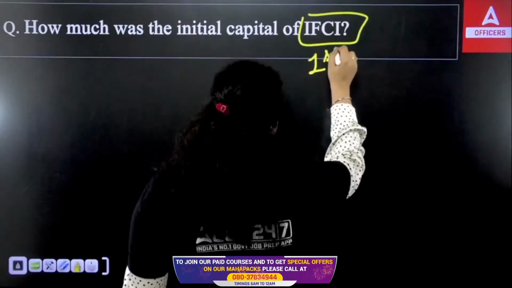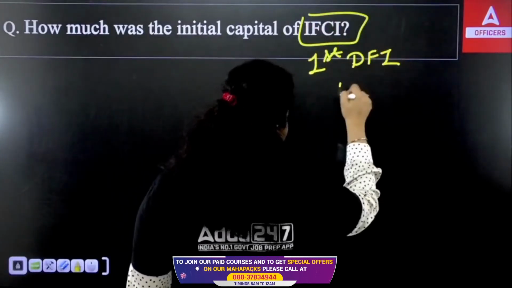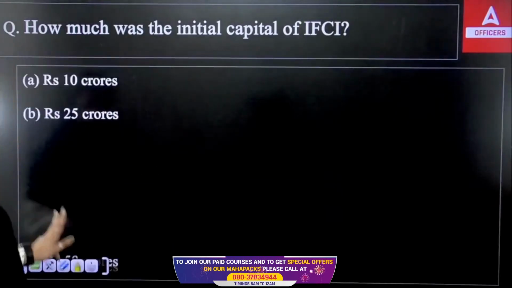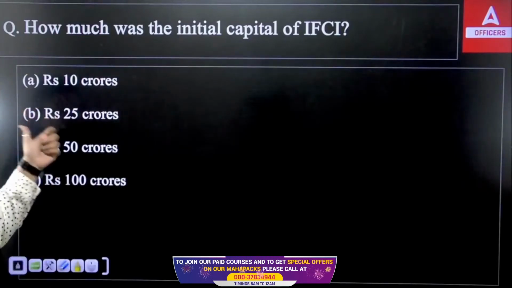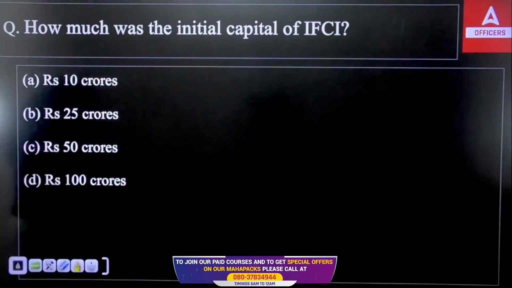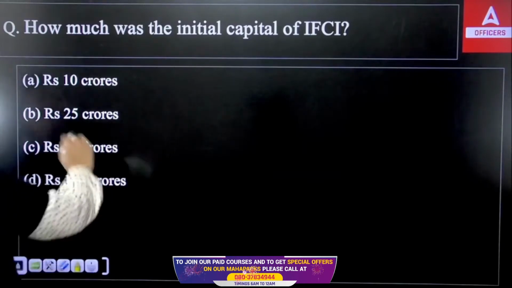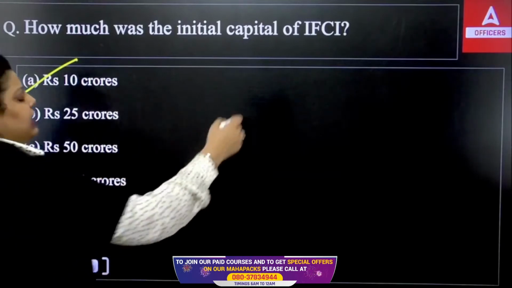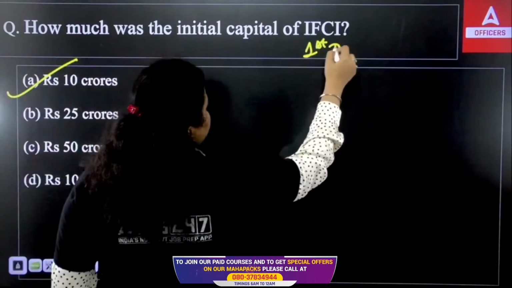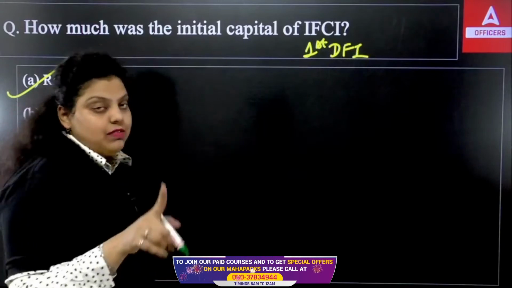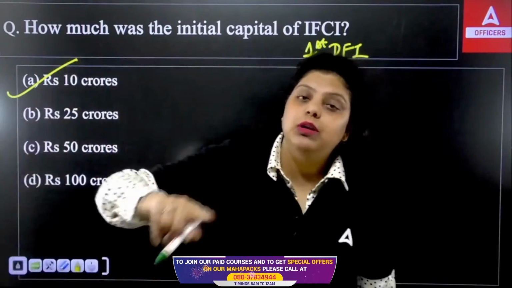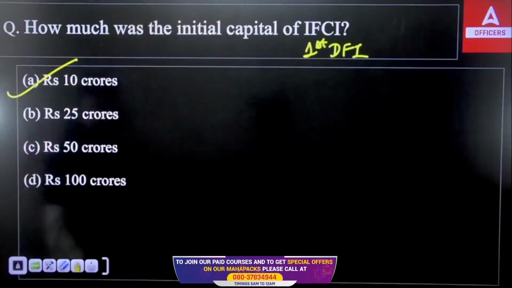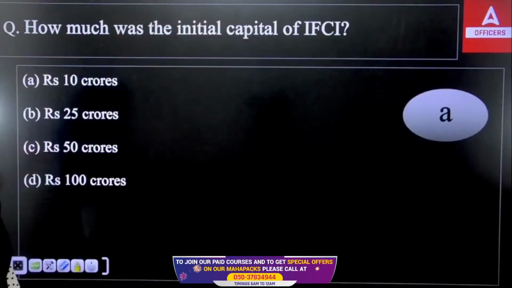Do remember, this was the first development financial institution established in 1948. Okay. Now the initial capital was what? 10 crore, 25 crore, 50 crores or 100 crores. And the right answer here will be 10 crores. IFCI was established with the 10 crore initial capital, and this was the first development finance institution. The latest development financial institution is NABFID, and it was started with the 1 lakh crore initial capital. Do remember the latest one also. So right answer is A option.